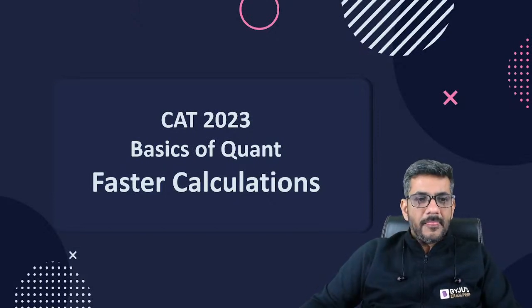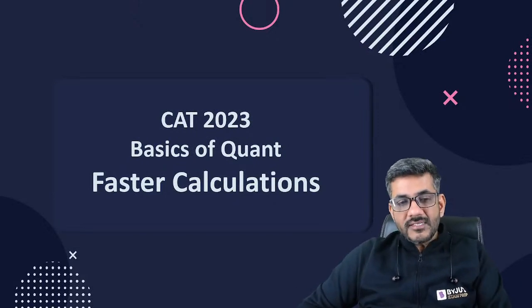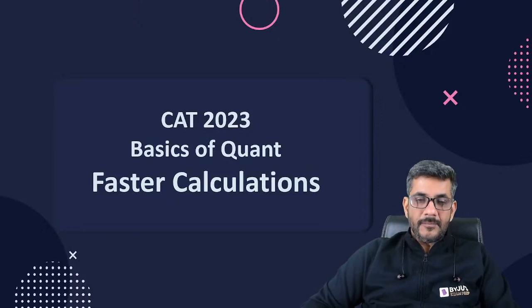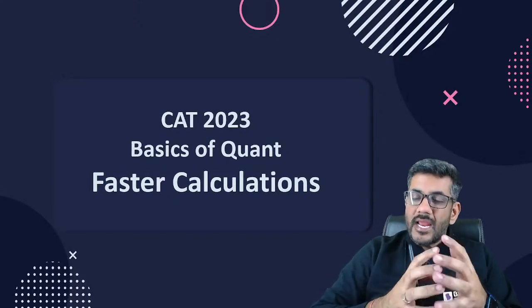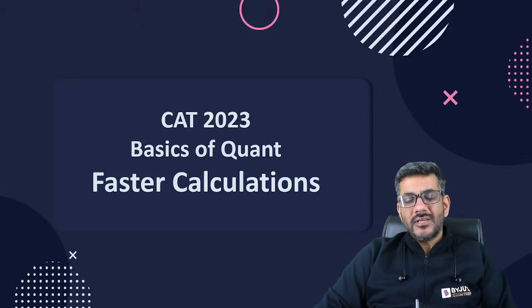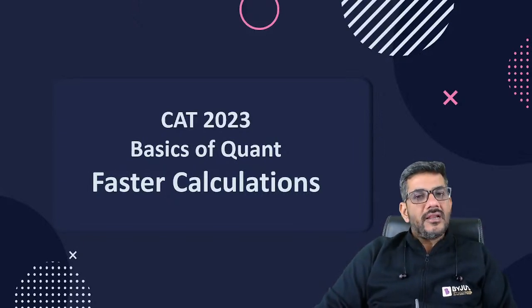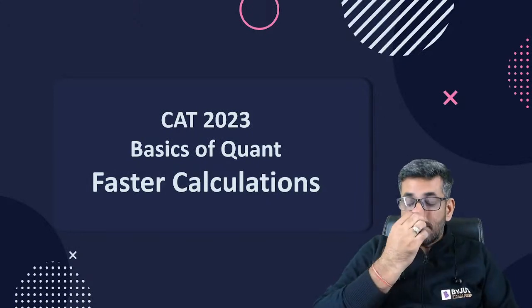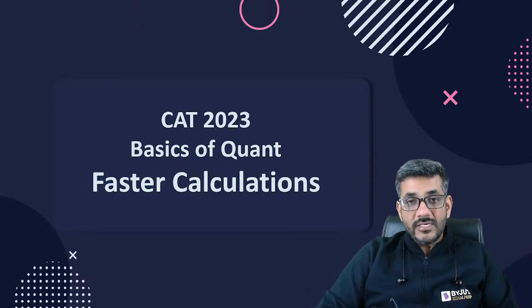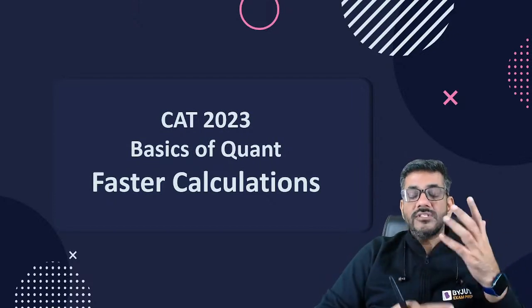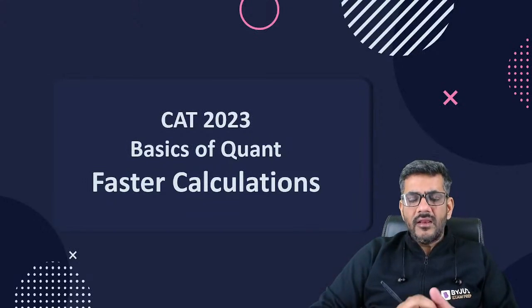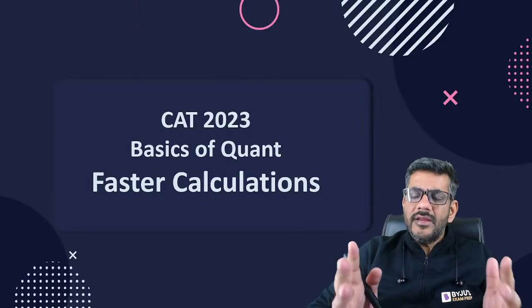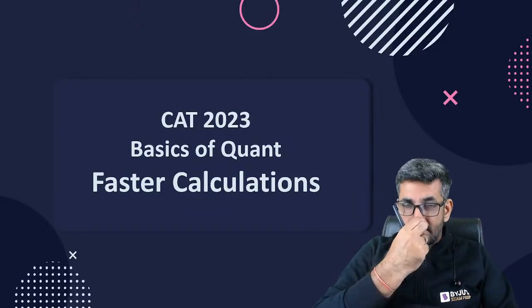Let's start. So today's class is about faster calculations, the basics of it. Now, first of all, what is the need of faster calculations? Would CAT be asking you questions based upon calculations? Let me tell you, CAT does not ask you questions on that, right? So they would not be asking you questions where you have to do large calculations like 637 into 729 is how much. Such kind of questions would never be there. I mean, such kind of calculations would hardly be needed in any of the questions, right?